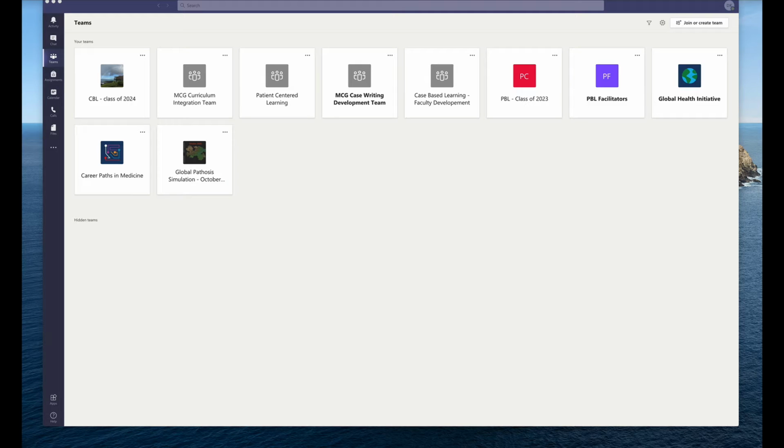All right, so this is just a quick rundown of how the announcements and communication portion of this is going to work. Last year when we did this in person, we actually used Microsoft Teams to just post some announcements. We're going to do the same thing this year. The main difference is the entire simulation is on Teams rather than just the announcements. So the entire simulation is being run here, the Global Pathosis Simulation October 2020.